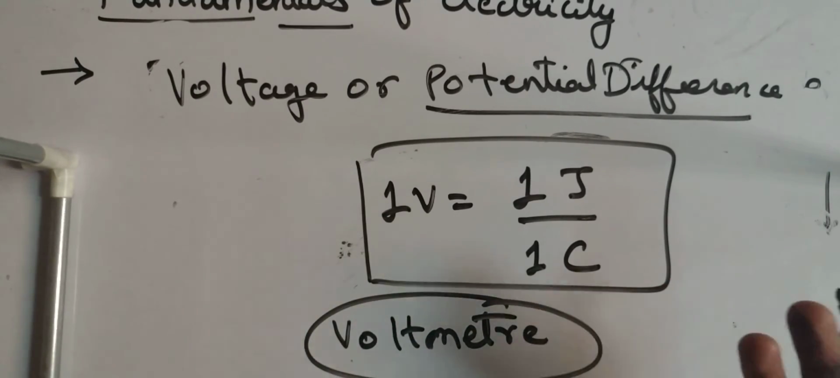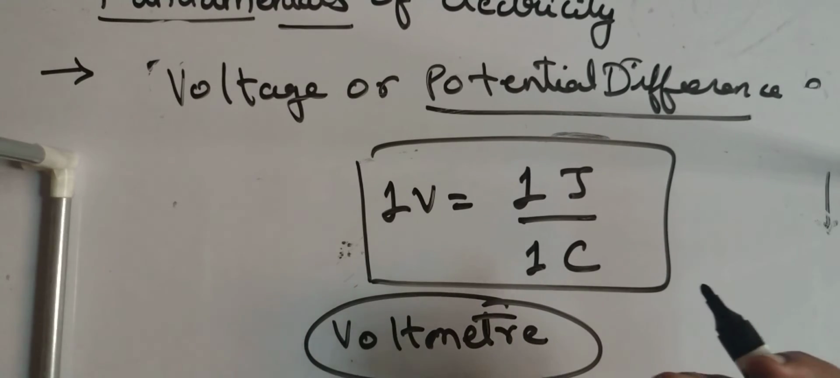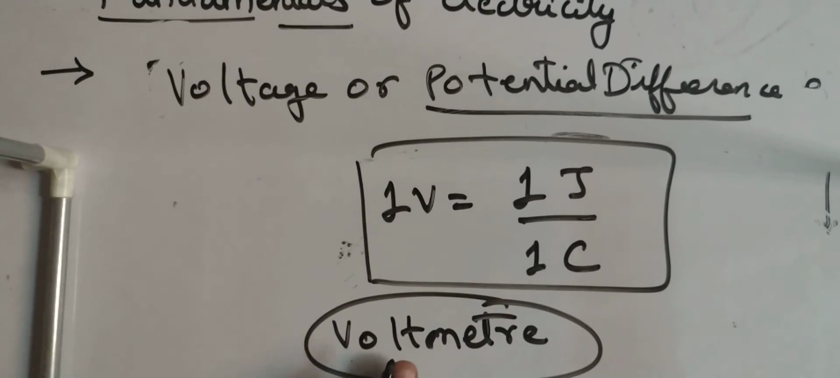In the next lecture we will deal with circuits, what resistance and resistivity are, and how the voltmeter and ammeter are connected, either in series or parallel. We will see to it.